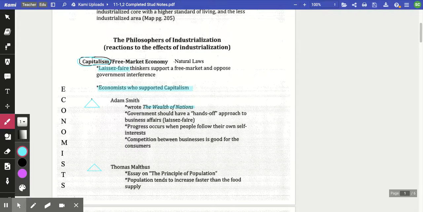There would be competition between businesses, and that would end up being good for the consumer with that competition. And we see that today. There are products that you can get in one store that's also available in another. You're going to price shop. You're going to look at quality. And for Adam Smith, these things need to play out.